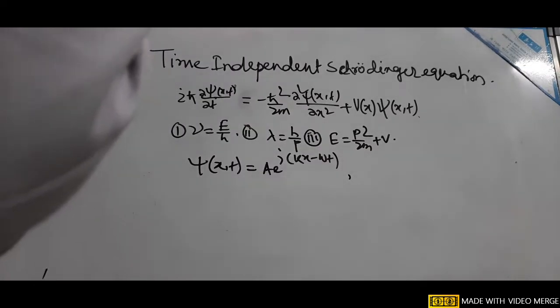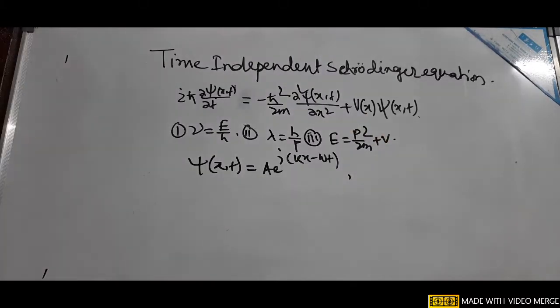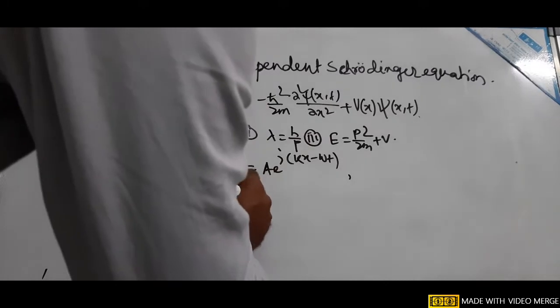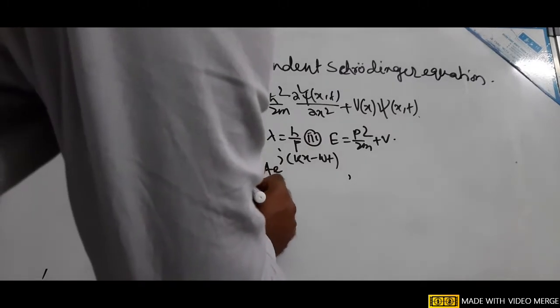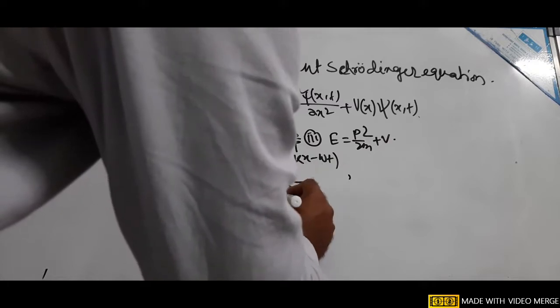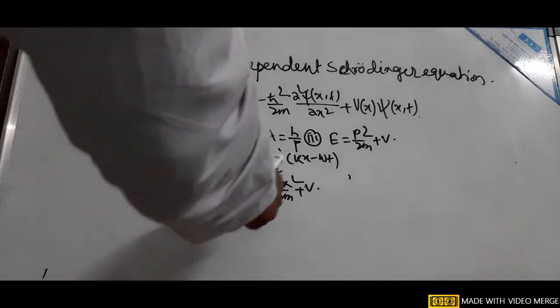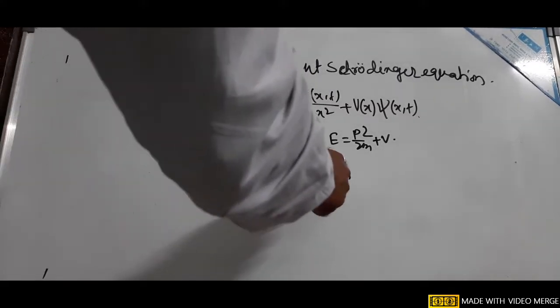So if we put it here, the total energy E equal to p² by 2m plus V. E equal to ħω and p equal to ħk, so it is ħ²k² by 2m plus V. This ω we get from the plane wave which we have considered.